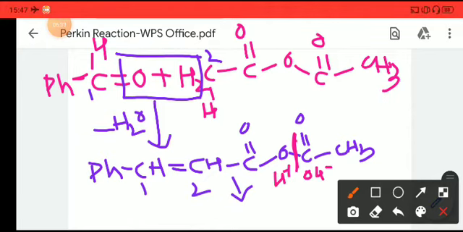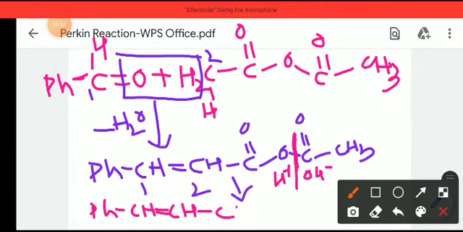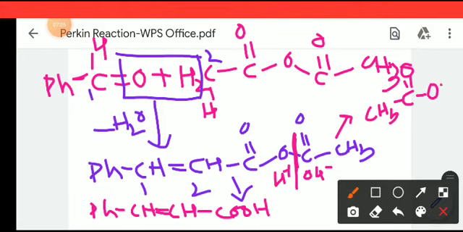After the aqueous workup, we will get a product like Ph-CH double bond CH single bond C double bond O with OH, as H is being added from the aqueous workup. And from here the CH3CO comes off, so it will form CH3CO, and from the aqueous workup we get the OH.